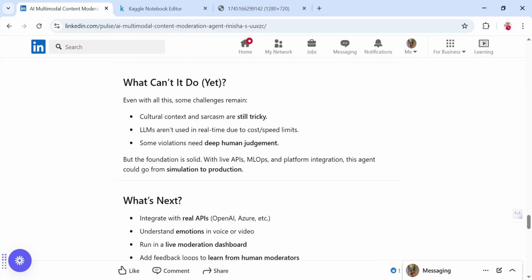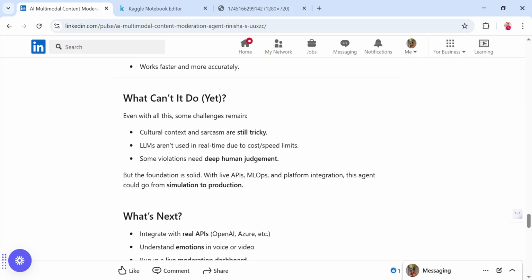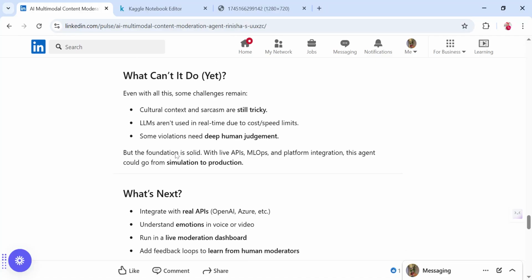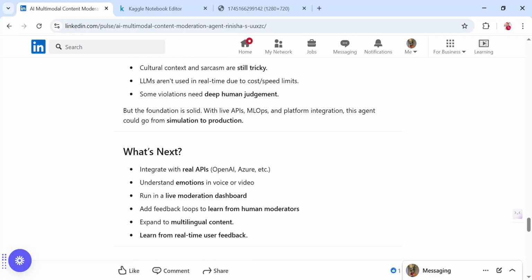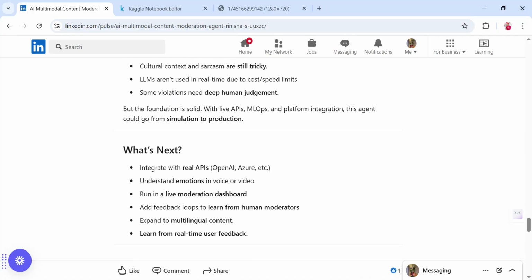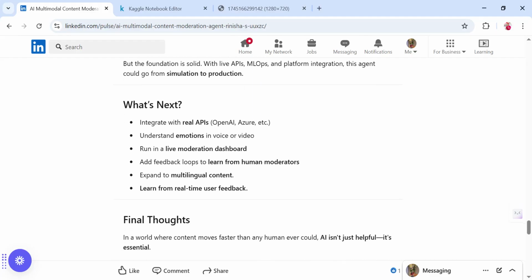So right now there is some sarcasm content we would have seen sometimes. Such hidden hateful stuff may escape this AI agent right now. Also, some violations might need a deeper human judgment, but the foundation is something we can take from simulation to production.